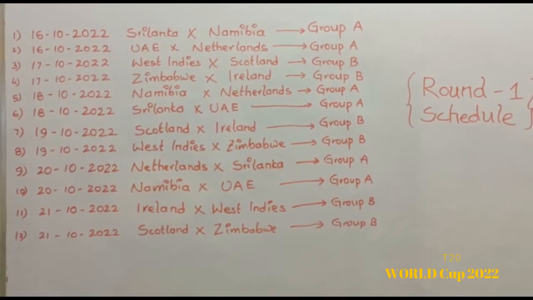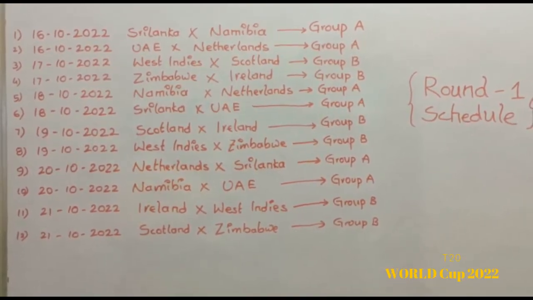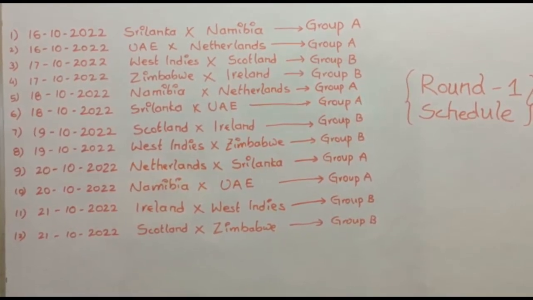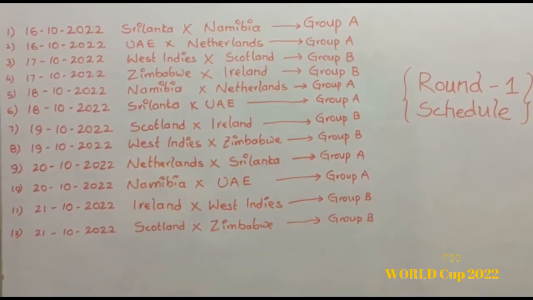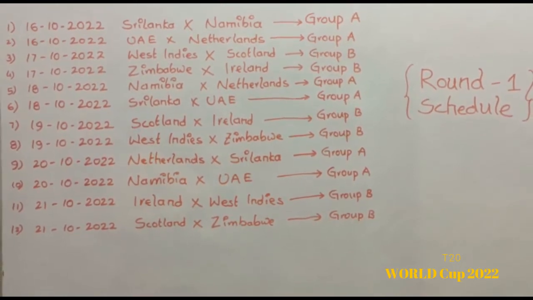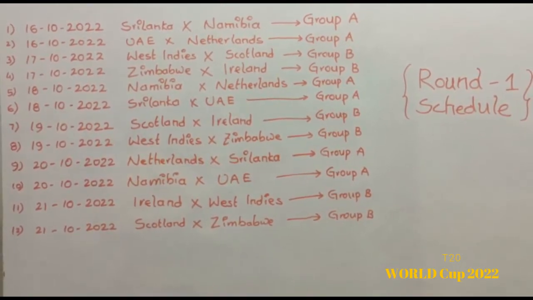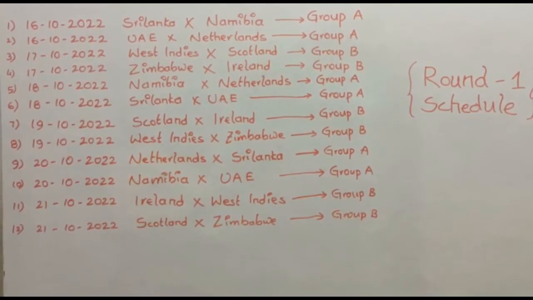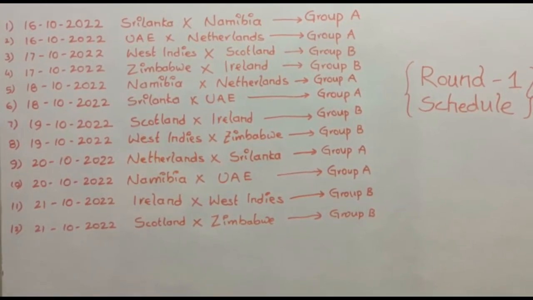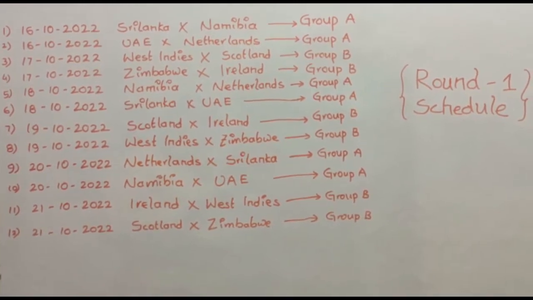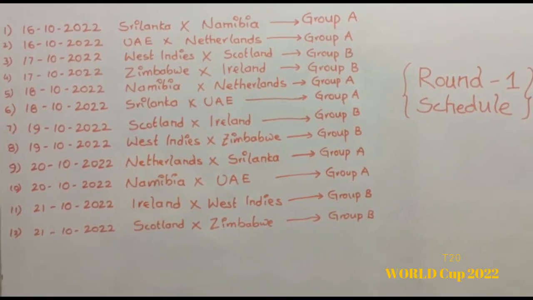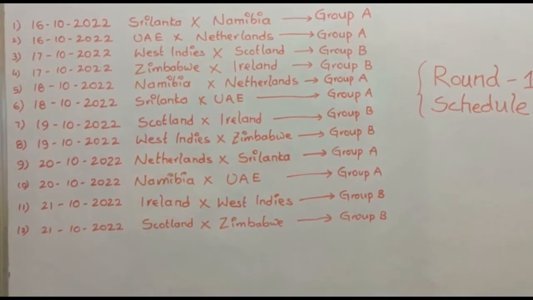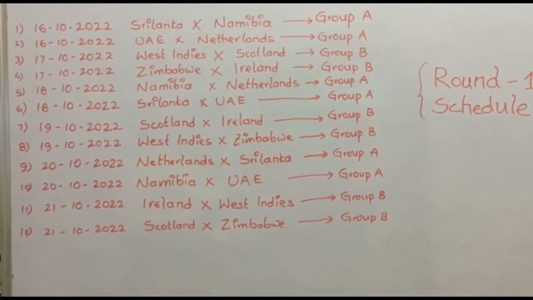On 19th October, Scotland versus Ireland, the first match from Group B. The second match is West Indies versus Zimbabwe from Group B. On 20th October, Netherlands versus Sri Lanka is the first match from Group A. The second match is Namibia versus UAE from Group A. On 21st October, the first match is Ireland versus West Indies from Group B. The second match is Scotland versus Zimbabwe from Group B.